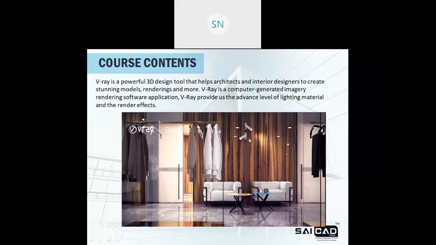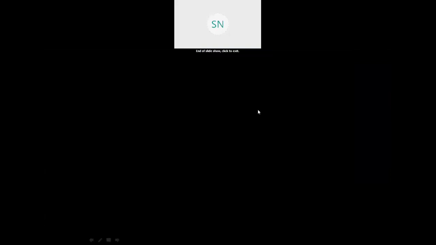When you plug in V-Ray for 3ds Max, again you will get a V-Ray material editor and V-Ray lightings. There are some other types of lights for V-Ray, and a V-Ray camera over there. And the V-Ray camera provides you better control than our regular camera. So that is also covered in our syllabus.